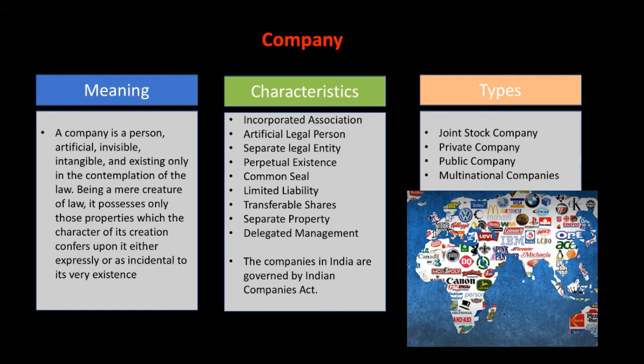At higher classes you will study in detail, but at this point in time try to understand all these four types of companies. So now you understood the meaning of the company and the characteristics of the company. If you understood nicely, only then you can appreciate the joint stock company, private company, public company, multinational company, because 50% you already understood and the other 50% you need to understand, isn't it? So let's move on to the next concept, that is joint stock company.